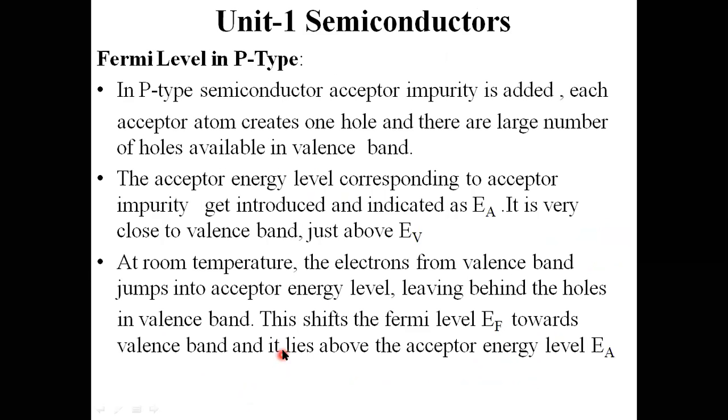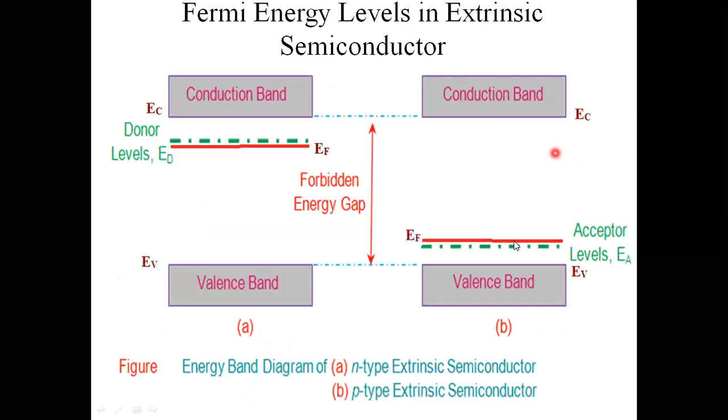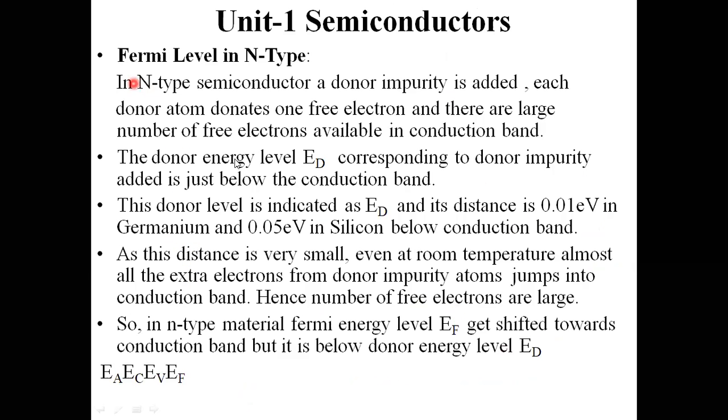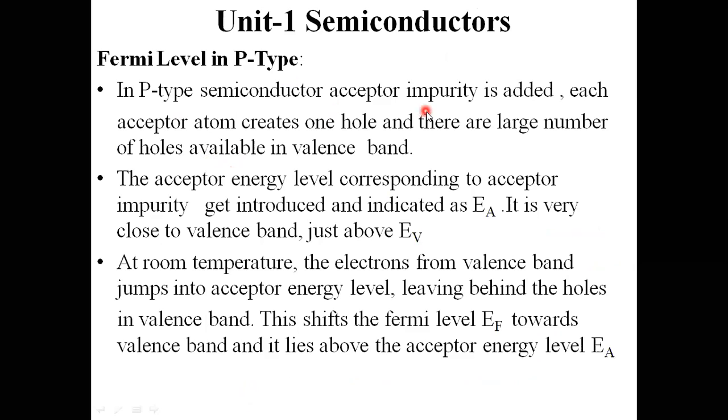Next one, in p-type semiconductor material. In p-type semiconductor material, acceptor impurity is added. Each acceptor atom creates one hole, and a large number of holes are available in the valence band. The acceptor energy level corresponding to acceptor impurities gets introduced and is indicated as EA.